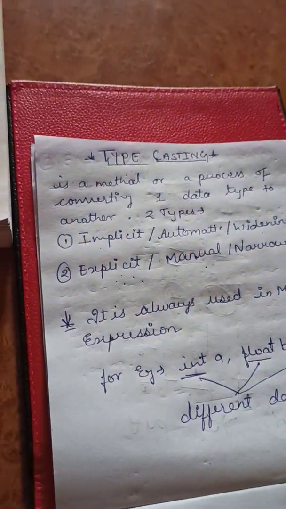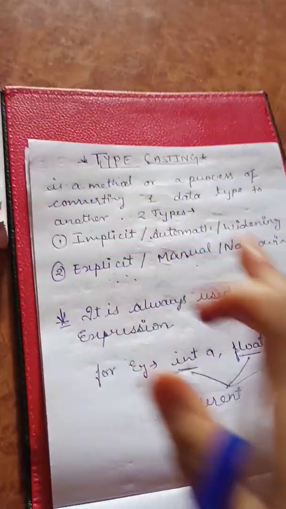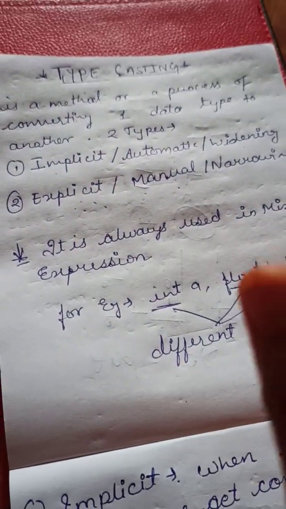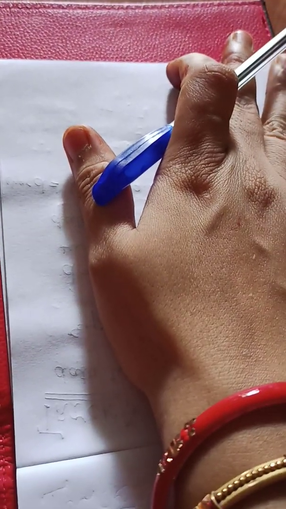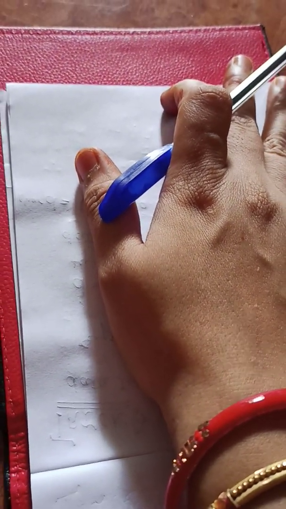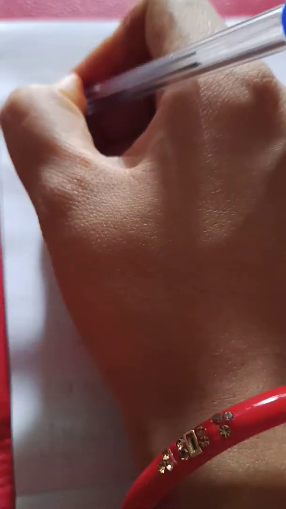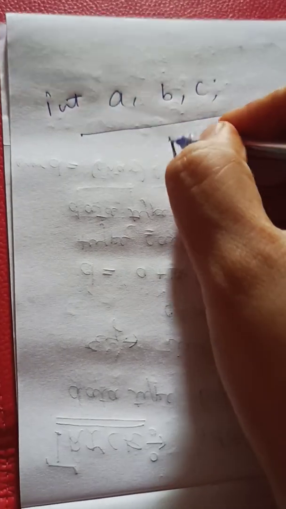Before that, we should know how many types of expressions are actually used in programming and why we need typecasting. If you find multiple kinds of data types in an expression, then that kind of expression will need typecasting. Take an example. Suppose I have three variables A, B and C, and all of them are integer type, then this is a pure expression.